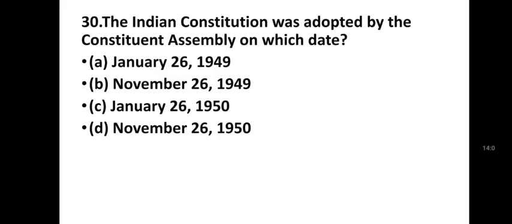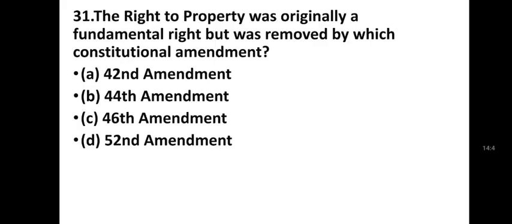The Indian Constitution was adopted by the Constituent Assembly on which date? January 26, 1949, November 26, 1949, January 26, 1950, November 26, 1950. Correct answer, November 26, 1949. The Indian Constitution came into force on 26 January 1950. It was adopted on November 26, 1949.